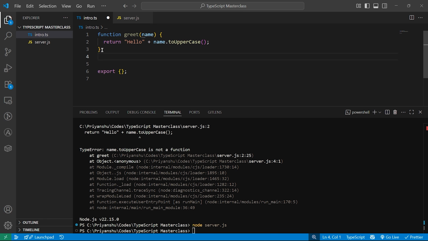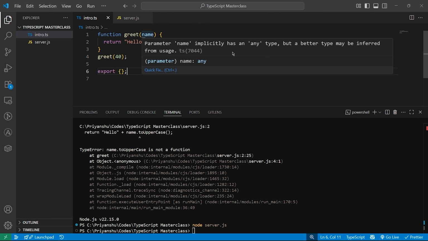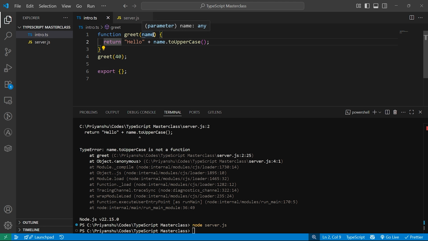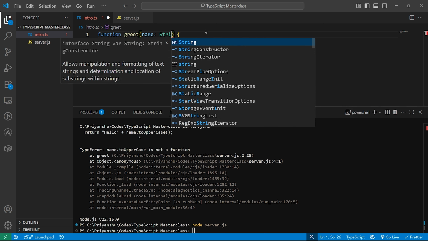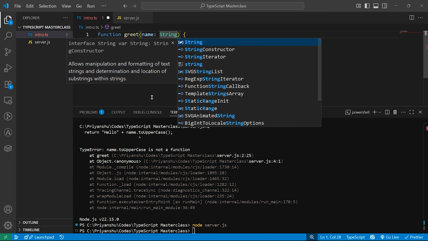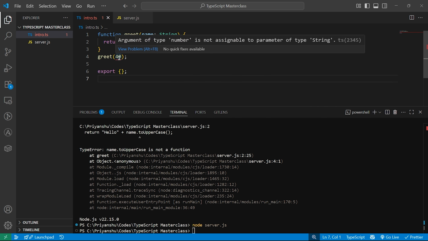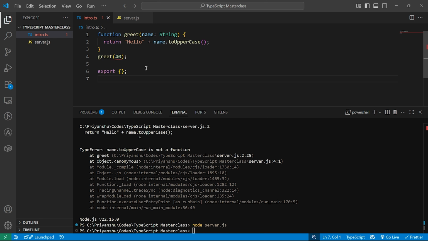But as I go here and pass greet 40, you see this underline, these dots. It says parameter name implicitly has any type, but a better type may be inferred for users. So what we have to do is define that this is a string. I added the string over here, and now we have the error: argument of type number is not assignable to parameter of type string, because we explicitly added that the name is a string. So I cannot pass a number over here. If I do toaster, now it's fine, the error is gone.